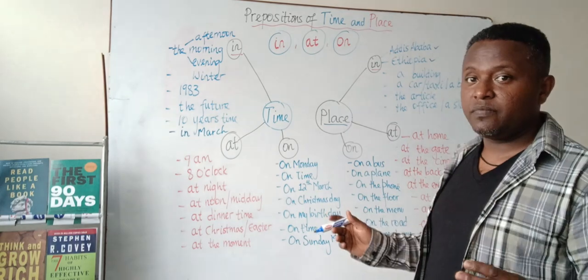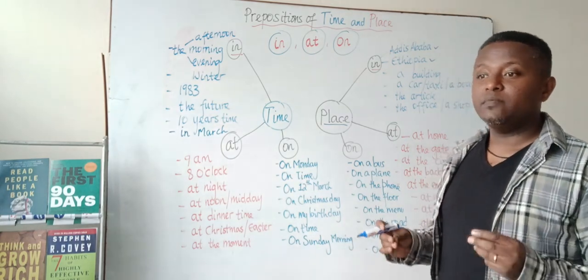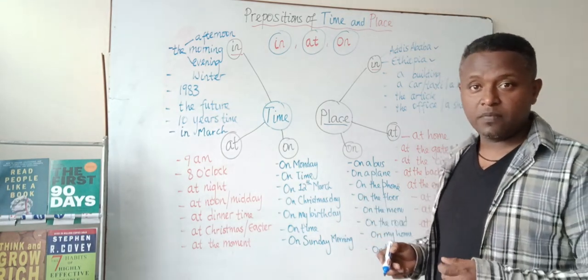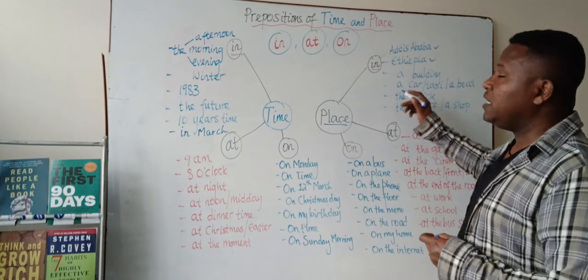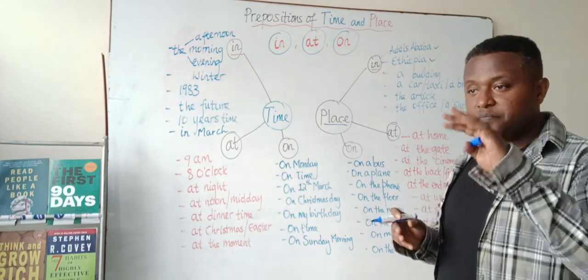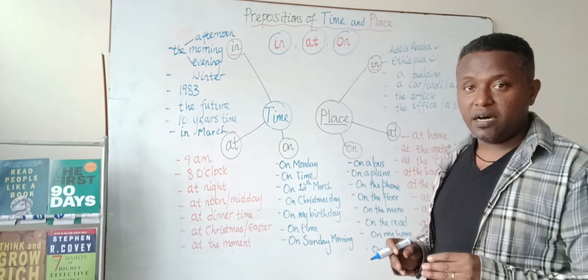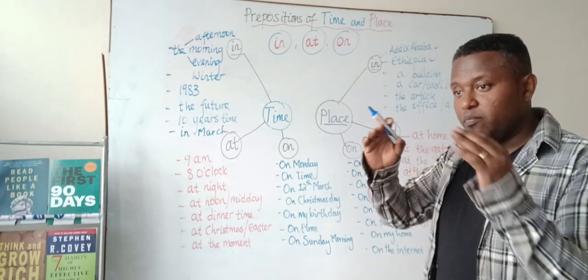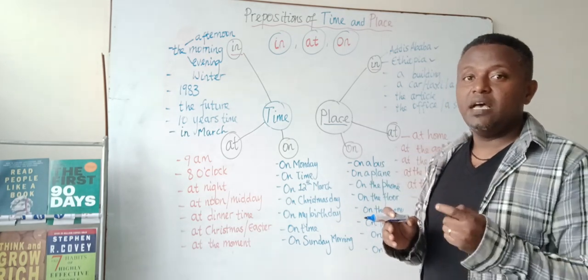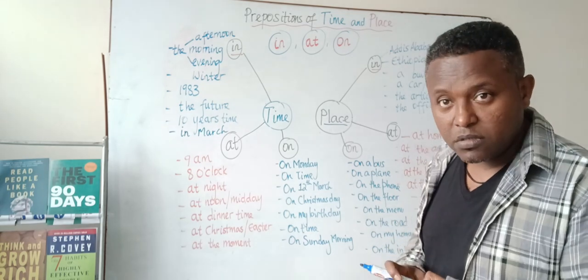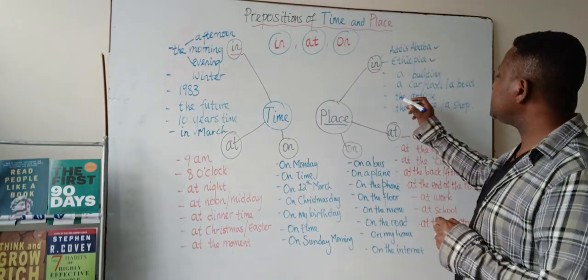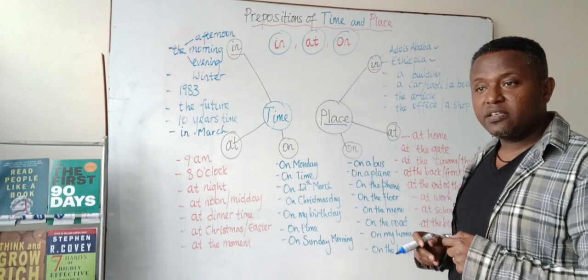In a building: currently I am teaching in a building. Or if you are using smaller vehicles, you say I'm in a car, I'm in a taxi, and if the boat is smaller, you can also say I'm in a boat. The size matters. Then where did you get that information?